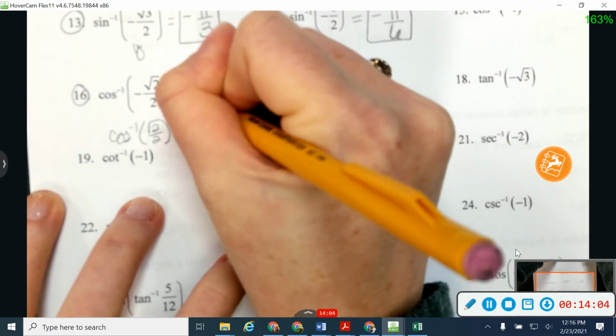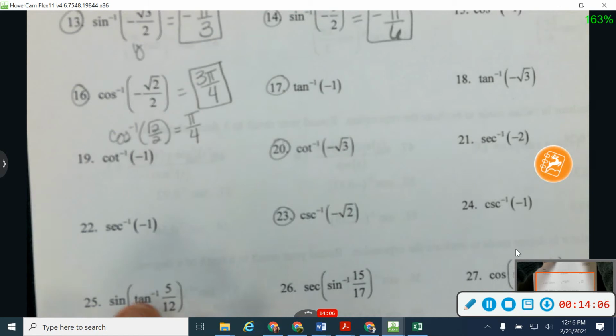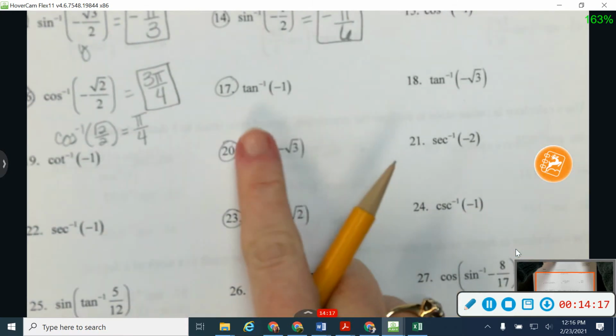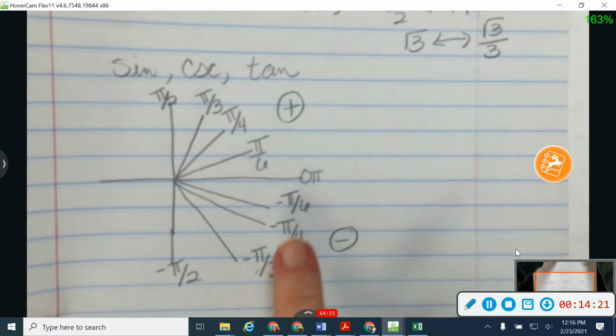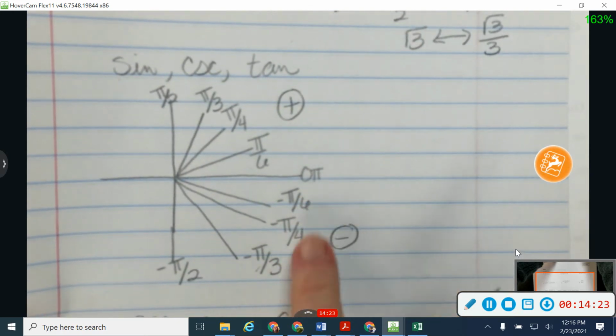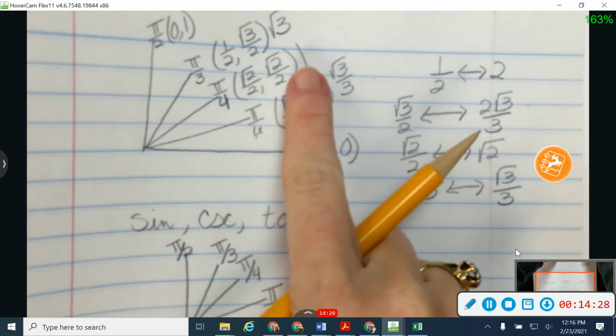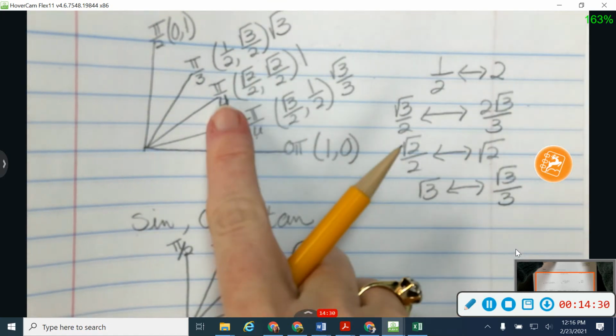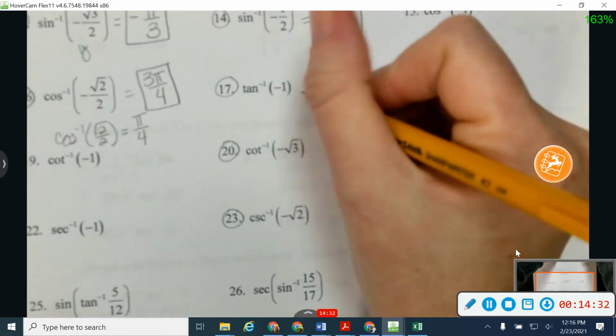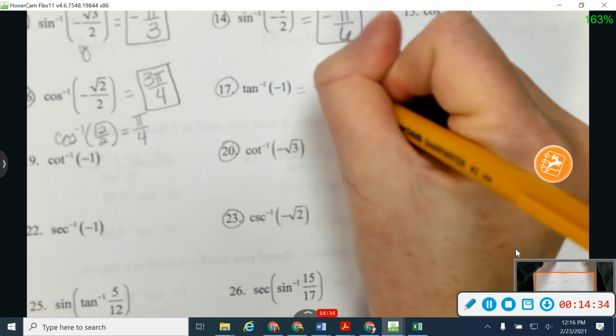Okay, so use the positive version of it to find your reference angle. Then use your second quadrant to answer the question. All right, 17 with tangent. I'm going to jump back to this picture. With tangent being negative, my answer is going to be negative. I know tangent is 1 at pi over 4. So my answer is going to be negative pi over 4.